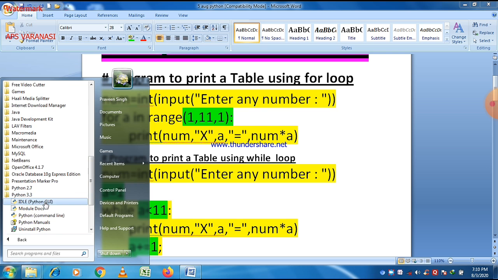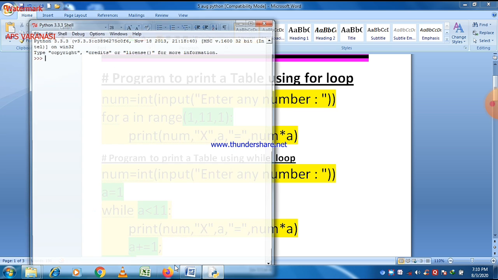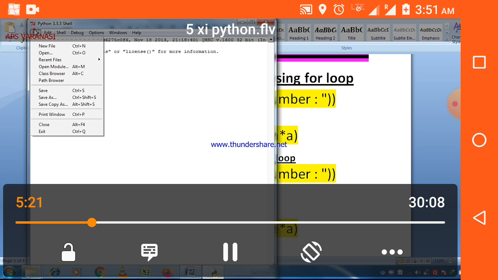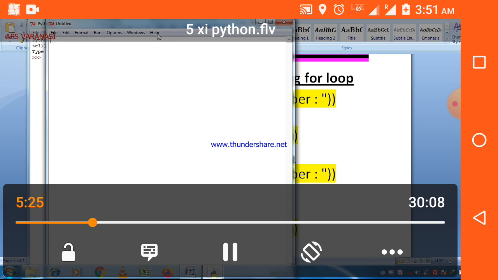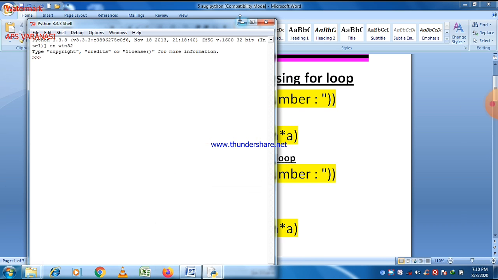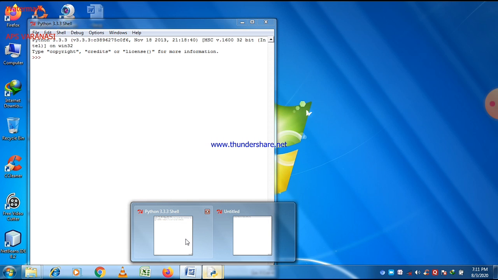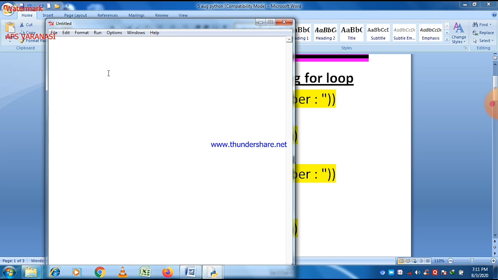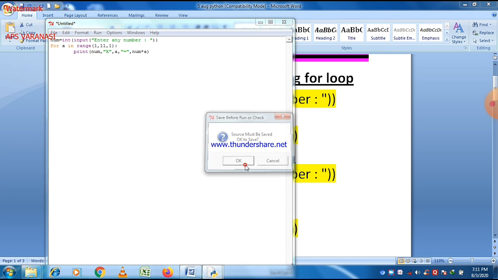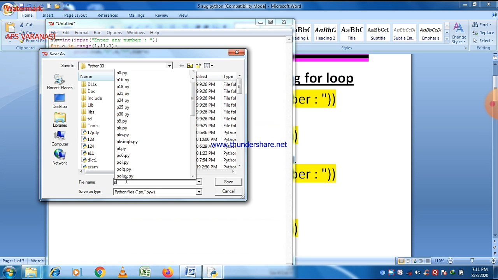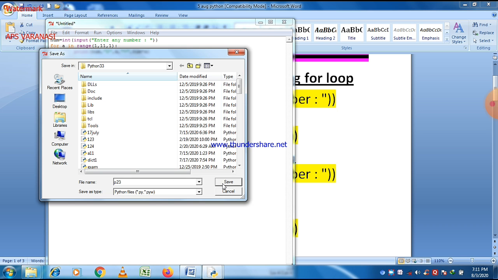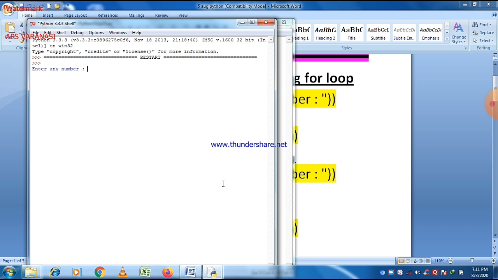Now let us execute this program and check what the output is, whether both are the same or not. So just go to Python programming. Python 3.3 is there. Interactive mode is open, and if you want to run this program, then go to script mode. Just type a program here and then run it. F5 is the shortcut key to run a program, and before running, we have to save the program first. So save the program now.